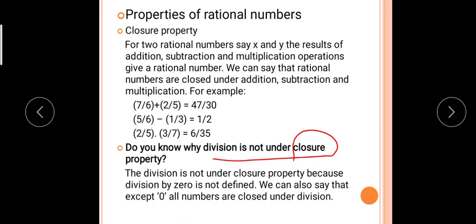Any number divided by 0 is not defined. We can also say that except 0, all are closed under division. So because of this, if your denominator is 0, a division by 0 is not defined and therefore it is not closed under the property.